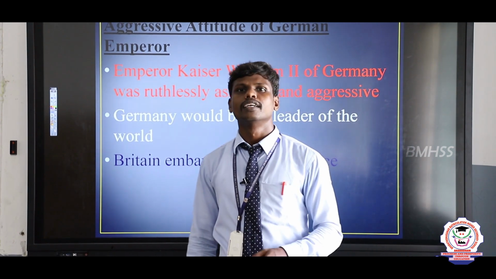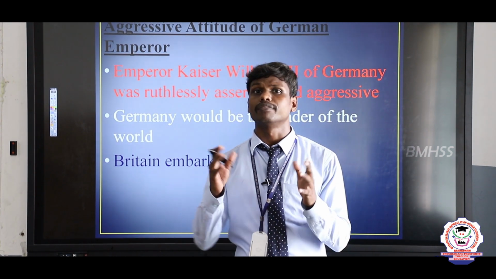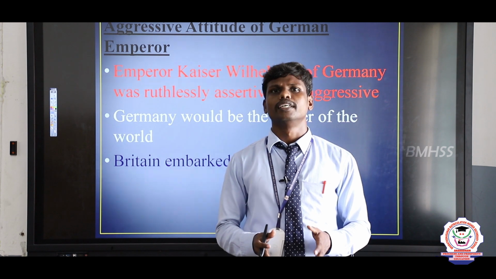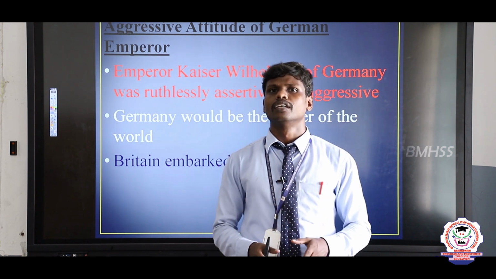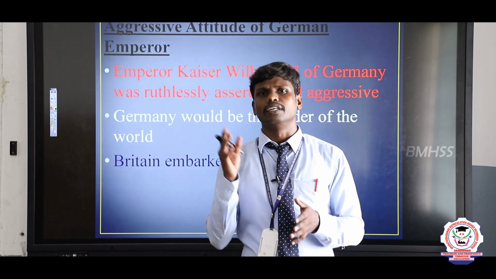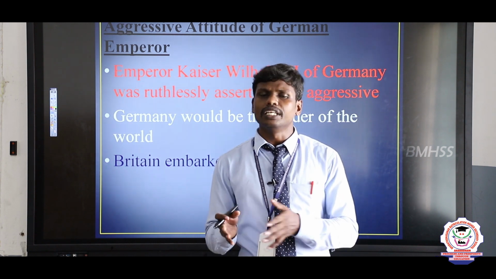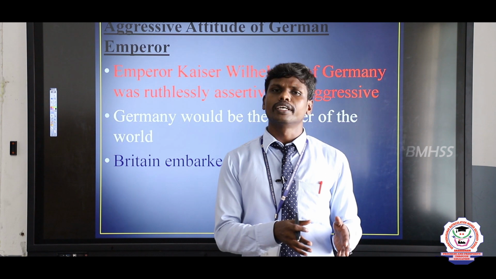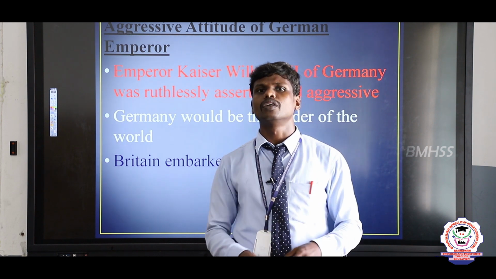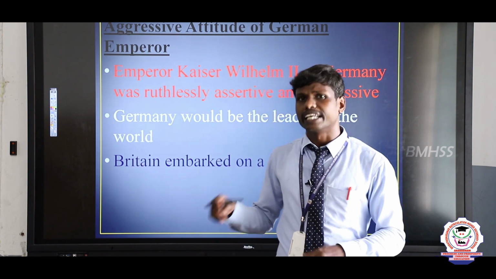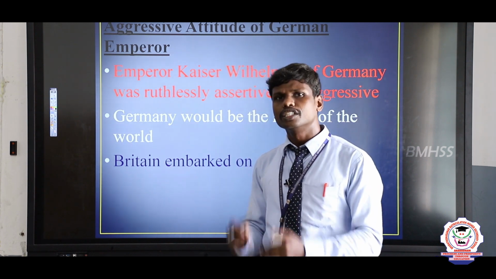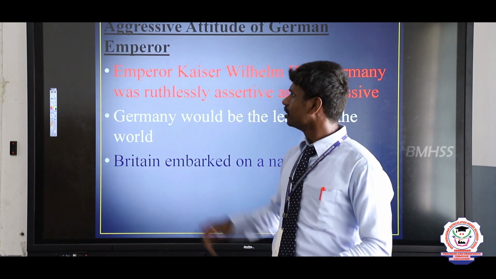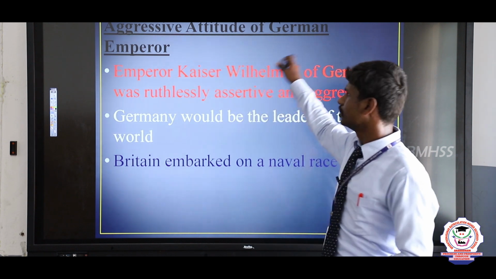So Germany gave importance to the growth of its navy. Why? Because England was a country very well developed in navy. So Germany wanted to defeat England through the navy, and they gave great importance to the growth of the navy. It created a very big problem between Germany and England. It leads to a war. So this is about the aggressive attitude of the German emperor.